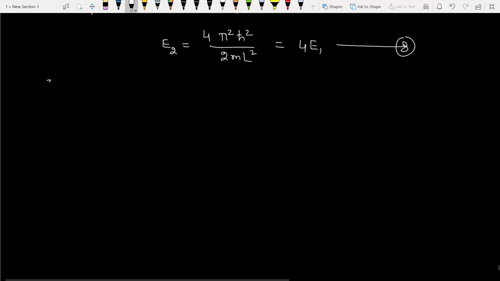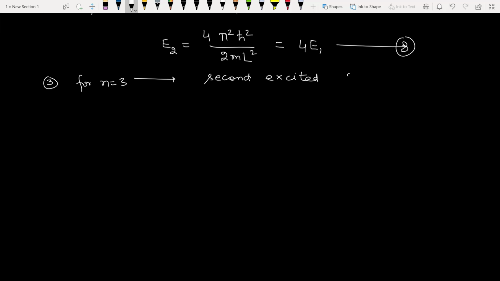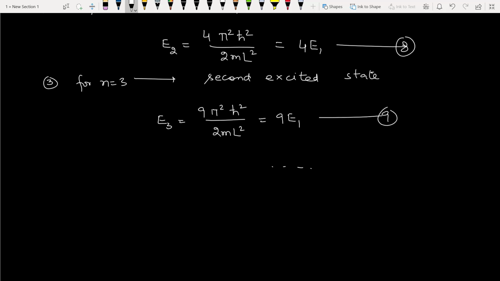And for n is equal to 3, it is called the second excited state, and the energy is called E3 and it is 9 pi square h cut square upon 2m L square, and it is 9 E1. And so on. So in this way we can find the other possible values of energy as well.